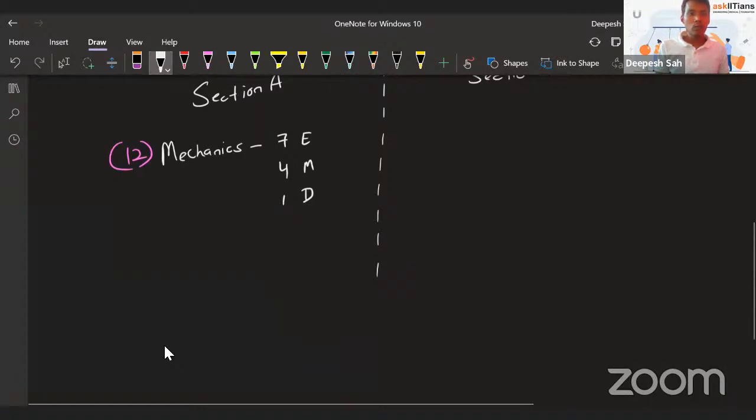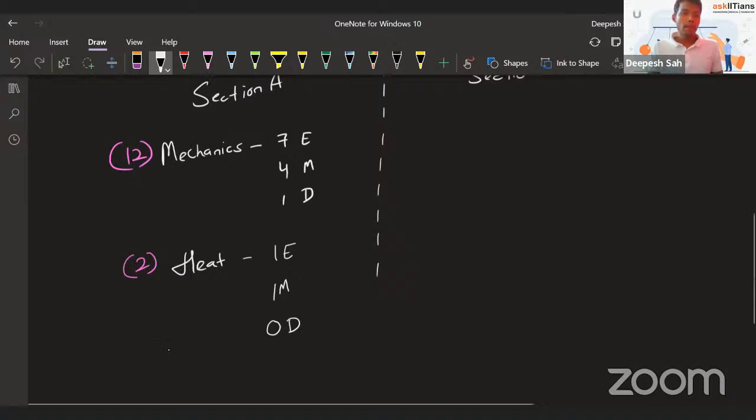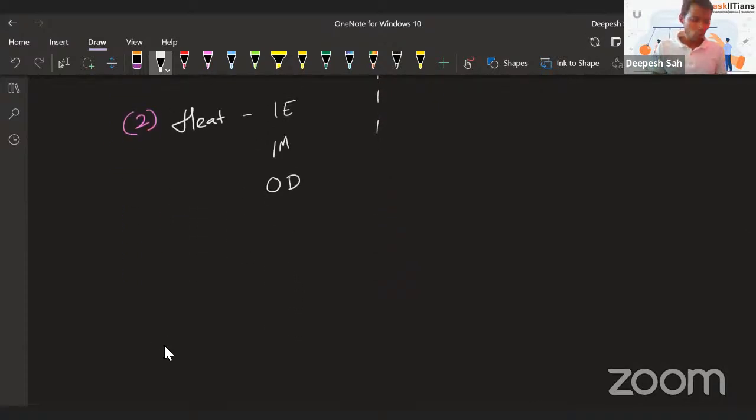Then the second topic is heat. From heat, there were only 2 questions in section A, out of which 1 was easy, 1 was medium, and 0 difficult. Then the next topic is SHM and waves.